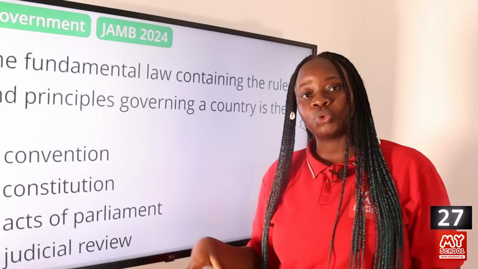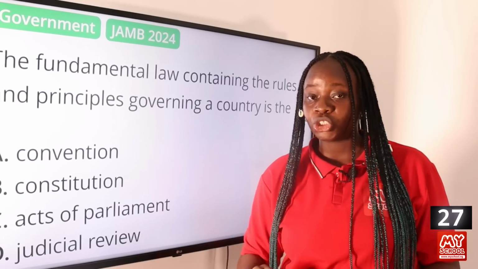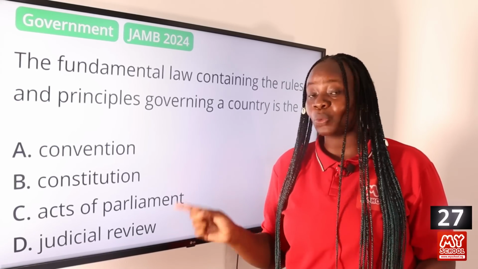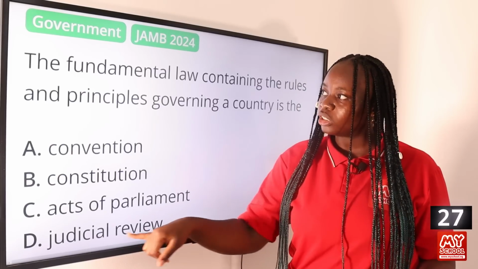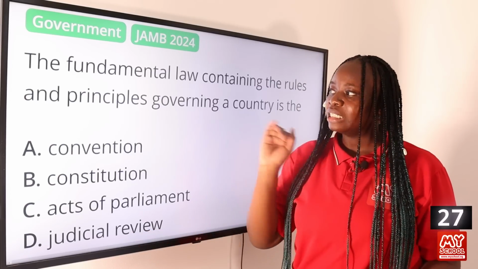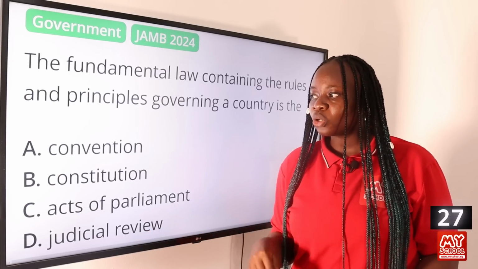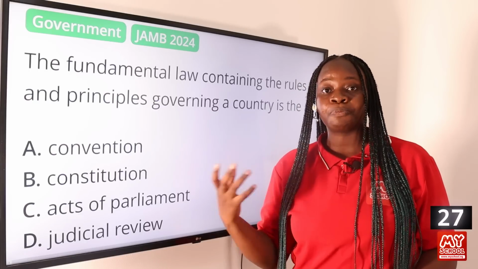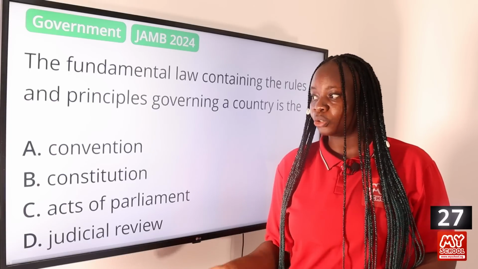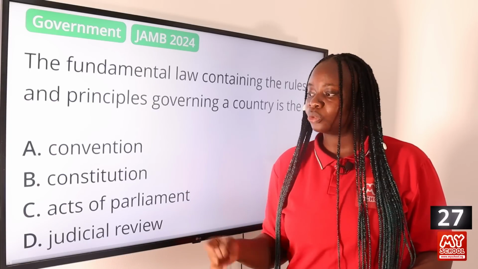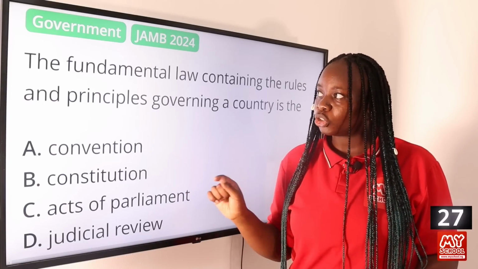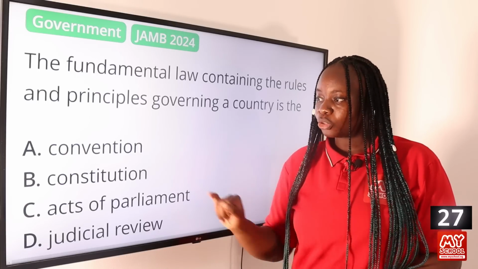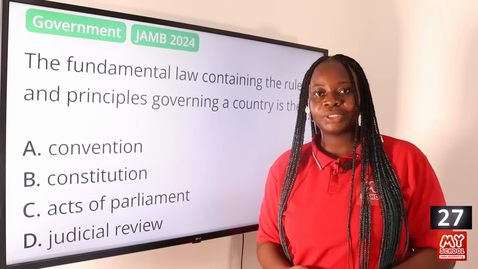So judicial review is one of the methods of checks and balances made by the judiciary. The judiciary checks on the legislature and the executive by reviewing their actions to determine whether they are constitutional or not. So it is not the fundamental law guiding the governing of the country. Convention is one of the sources of the constitution. You see that in a lot of countries that practice the use of the unwritten constitution. They make laws based on conventions. So the answer to this question is constitution because it is the body of fundamental laws that guide the governing of the country. So option B, constitution, is the answer to this question.